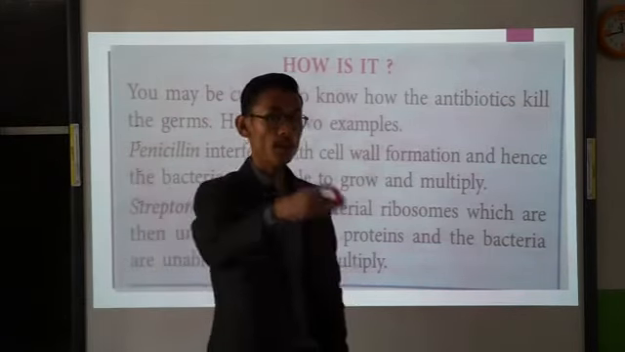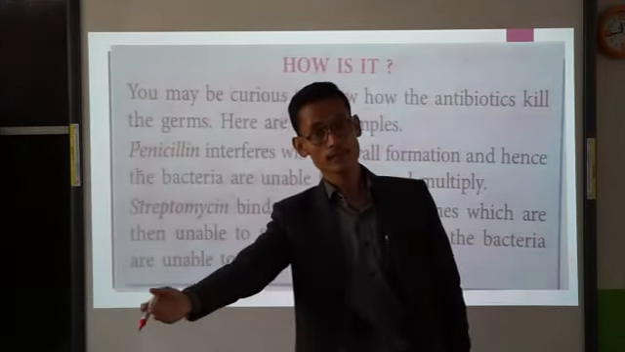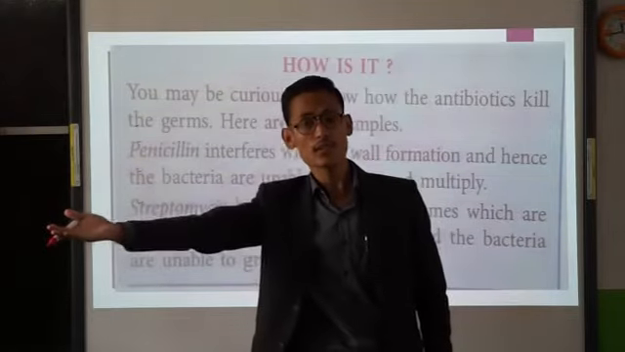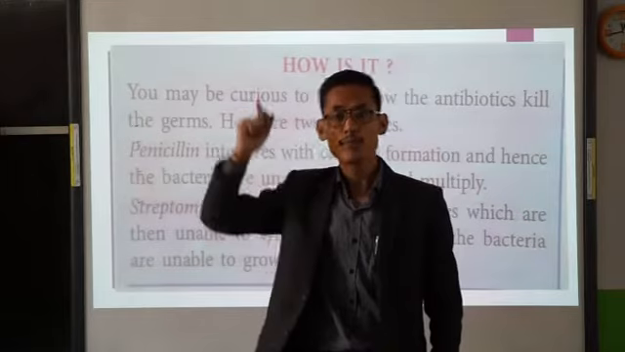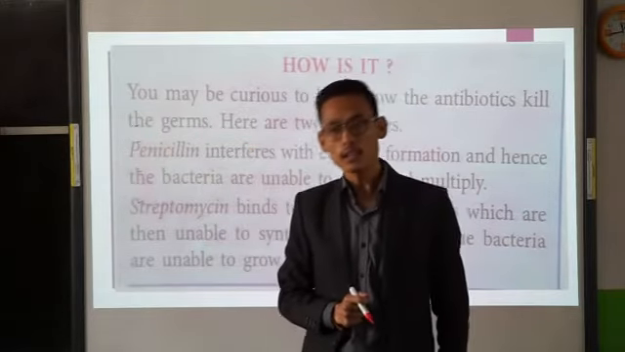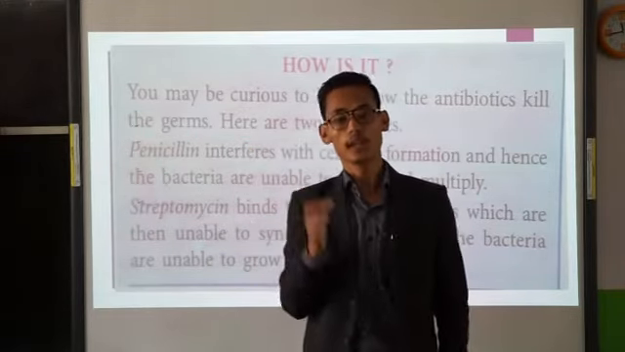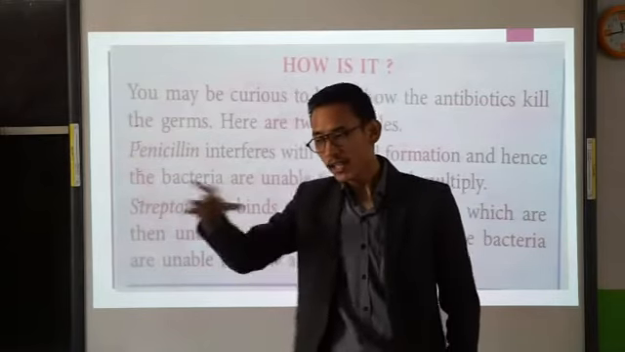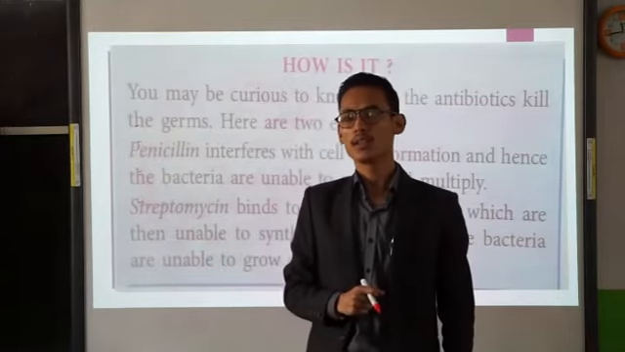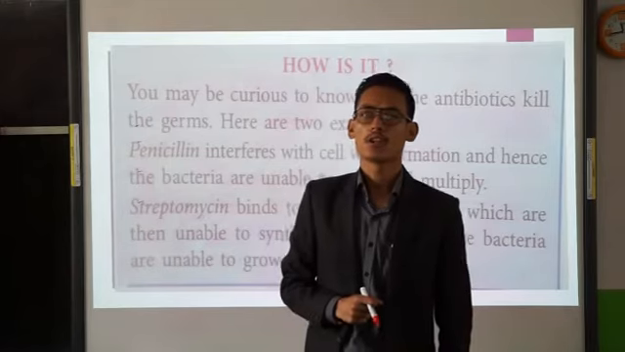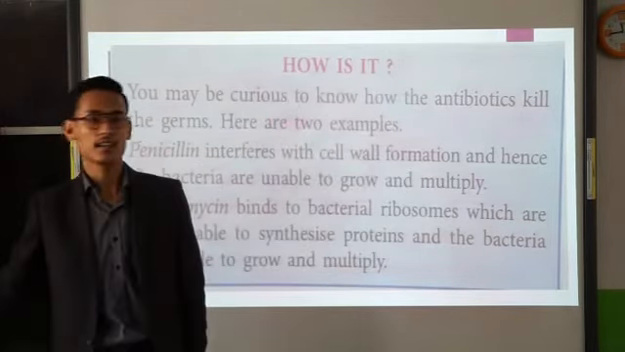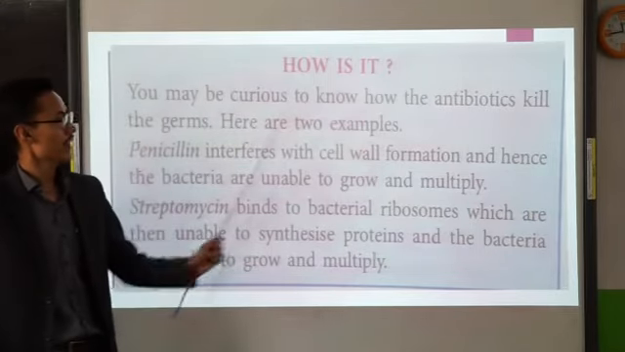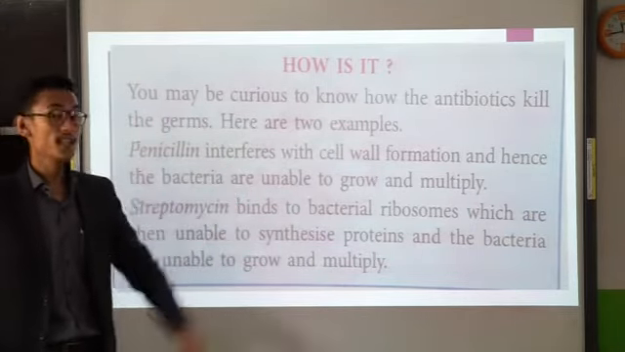So penicillin will interfere with the cell wall formation in bacteria, and streptomycin will bind with the bacterial ribosomes and interfere with the synthesis of protein. In this way, the antibiotics will interfere with the multiplication or the growth of bacteria. They will prevent the multiplication of bacteria. Okay, with the actions of antibiotics, how will they kill the germs?